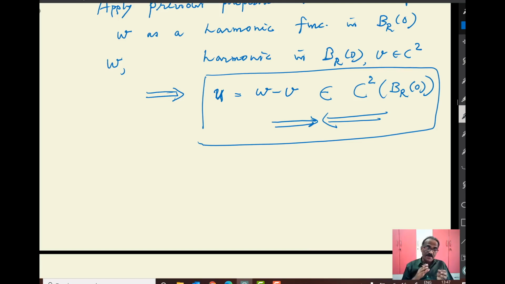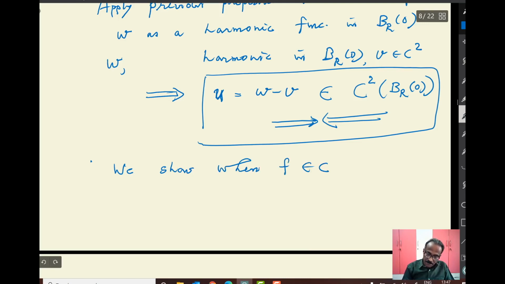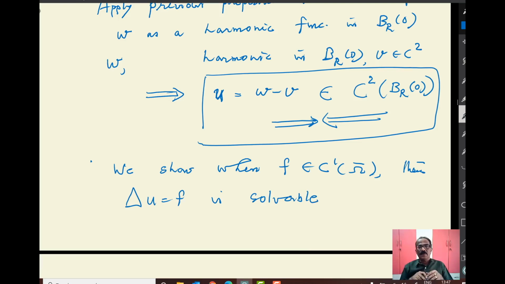So what we are going to show in the next class, to begin with: when f is in C1 of omega bar, then Laplacian of u equal to f is solvable. First we will show this, and then we will develop our analysis for the solvable classically.